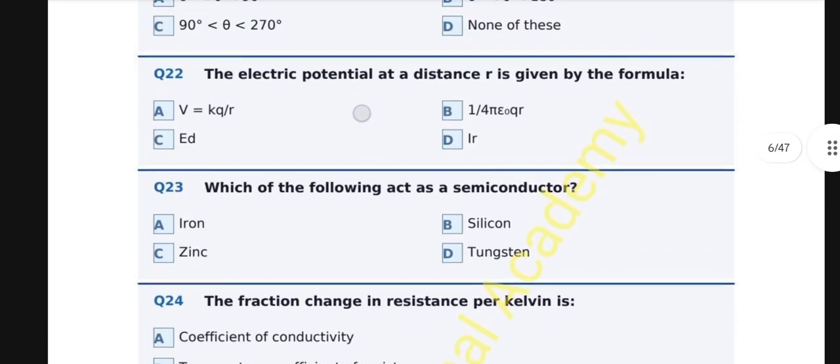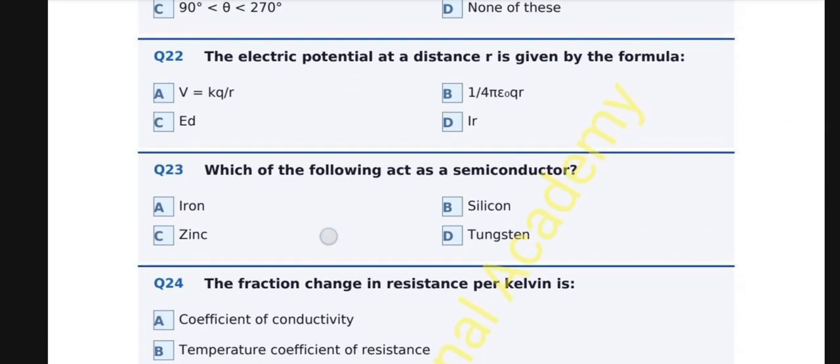Question number 23. Which of the following acts as a semiconductor? A. Iron, B. Silicon, C. Zinc, D. Tungsten. And the correct option is B. Silicon. Silicon is a classic semiconductor with a band gap of 1.1 eV, widely used in electronics. Iron, zinc, and tungsten are conductors.